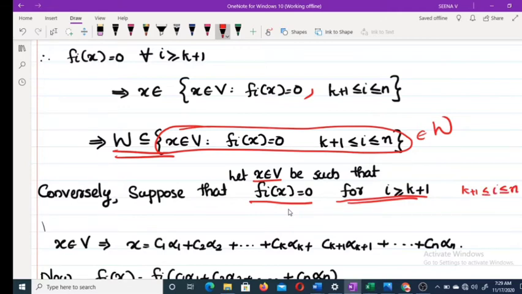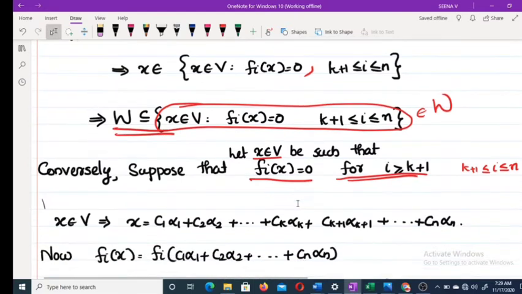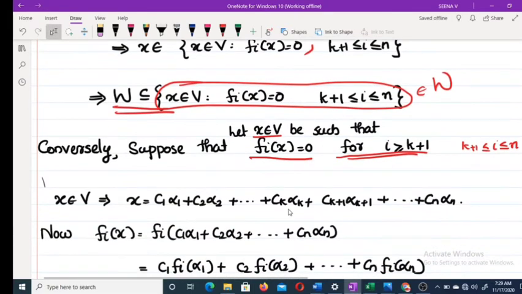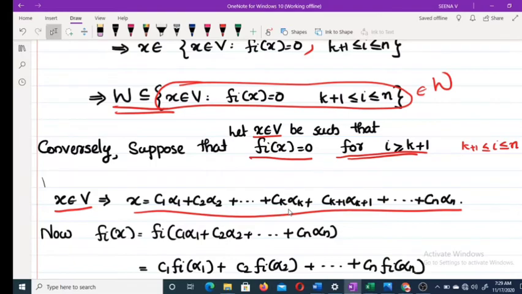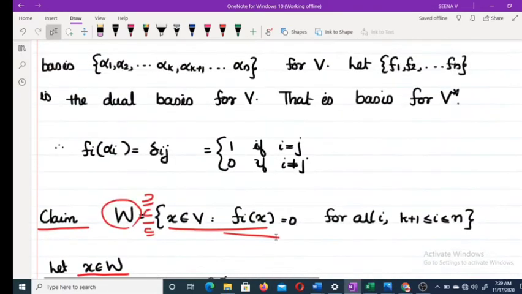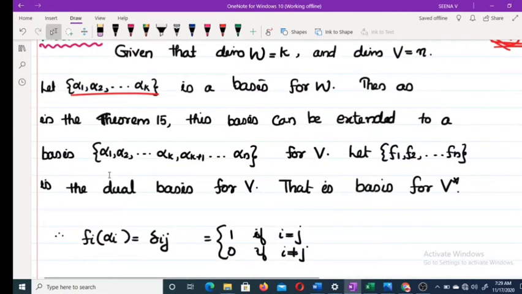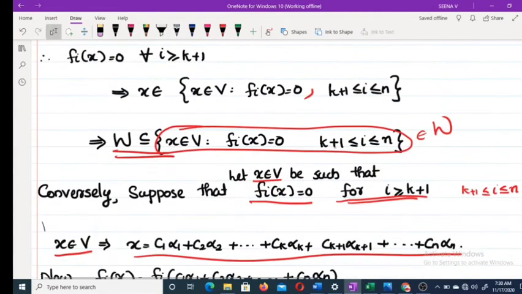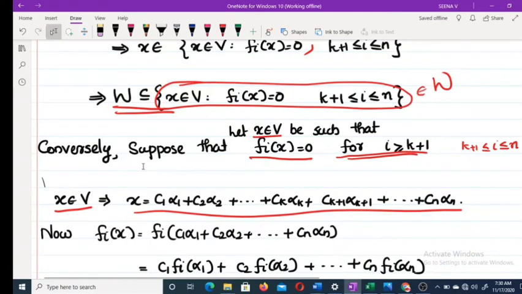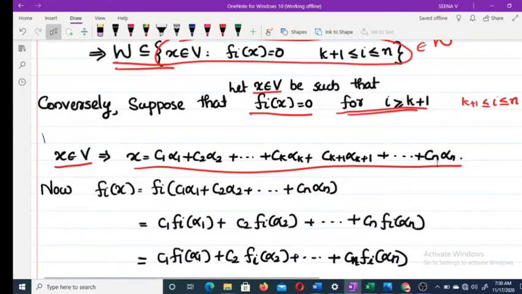We are assuming this and we have to prove that x belongs to W. Now x belongs to V. As x belongs to V, you can write x as a linear combination of alpha 1, alpha 2, etc., alpha n, because we assumed that alpha 1, alpha 2, etc., alpha n is a basis for V. Therefore, this x you can write like this. Clear?